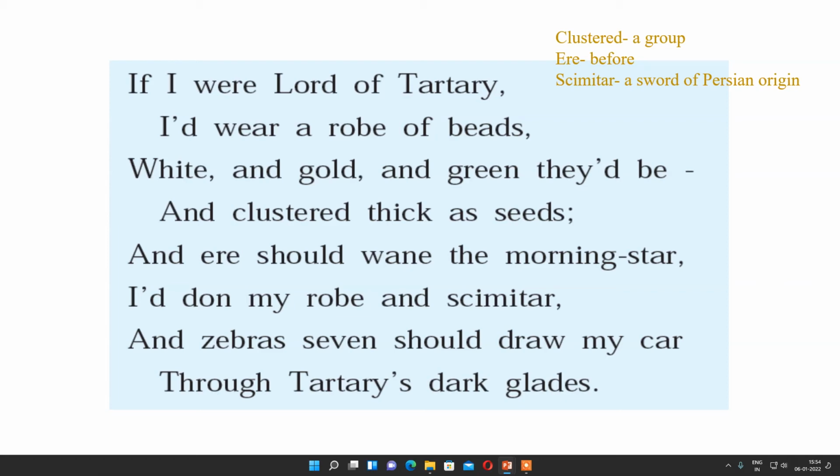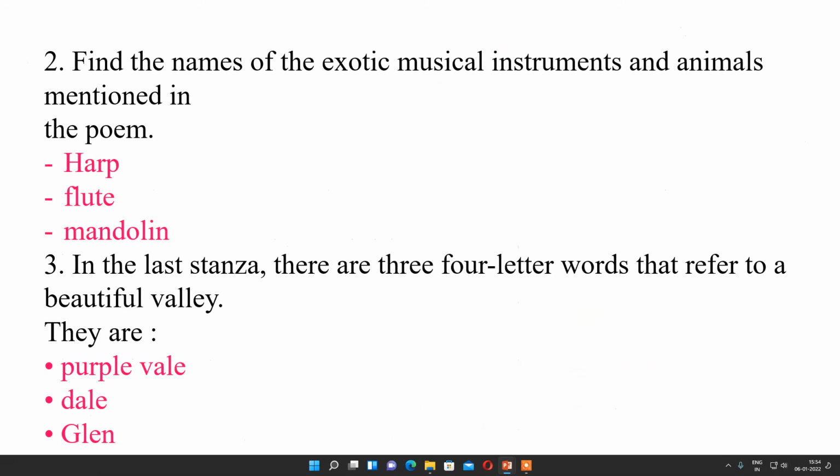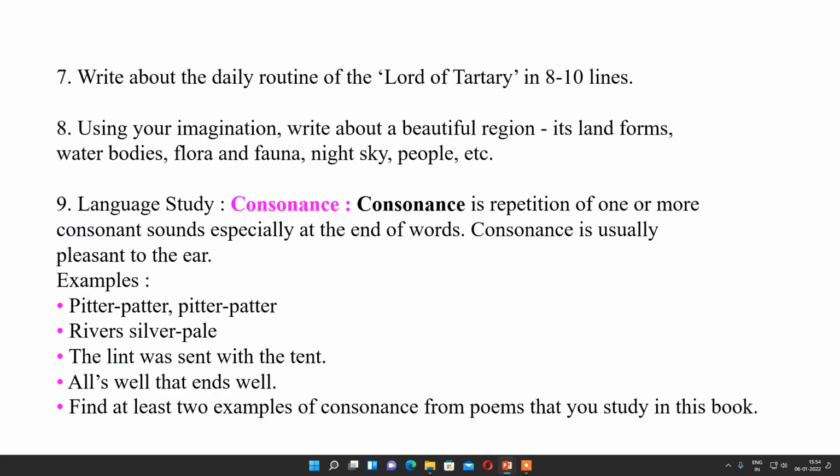And with the horse cart he will go to see the dark forest of Tartary. Then he will also enjoy the fruits of the Tartary land, and he will enjoy all natural things which are present in the Tartary land. Next, using your imagination, write about a beautiful region, its landform, water bodies, flora and fauna, night sky, people, etc. So here with your imagination, you can write about any beautiful place you can imagine. You can imagine space also, or a flower garden, or anything, whatever you like.